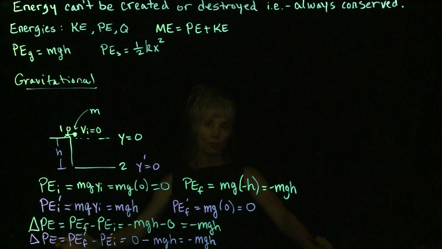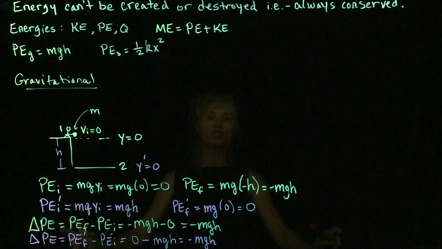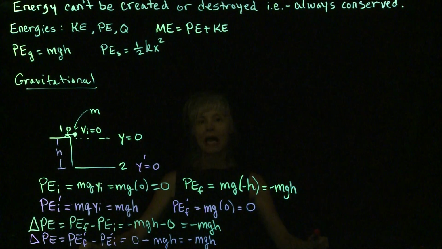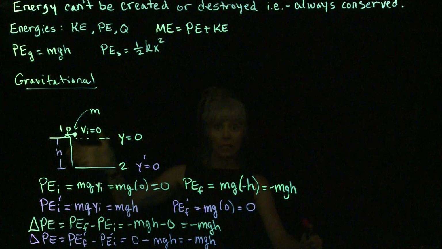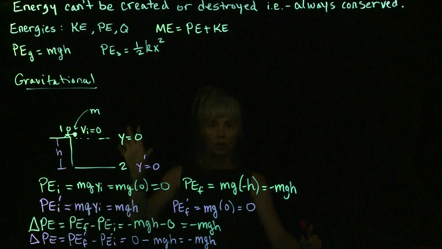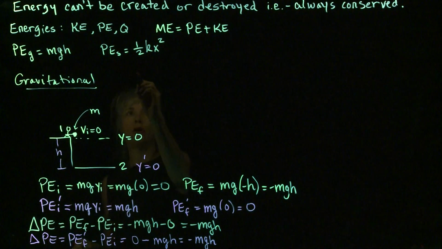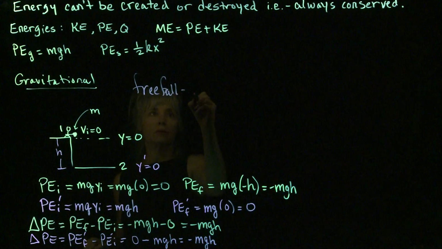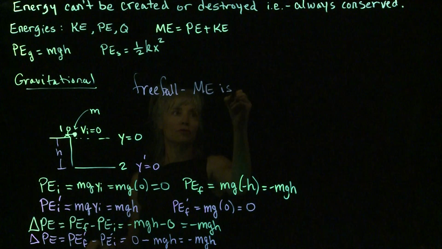That one force, of course, is the gravitational force, and the gravitational force is one of those conservative forces we learned about that when it does work, acts to conserve the system's mechanical energy. Since it's the only force doing work, we are in the realm of mechanical energy conservation. So in free fall, which is the condition we're looking at right now, mechanical energy is conserved.